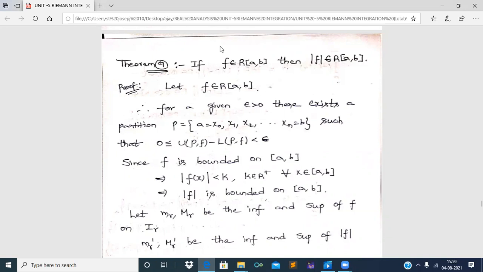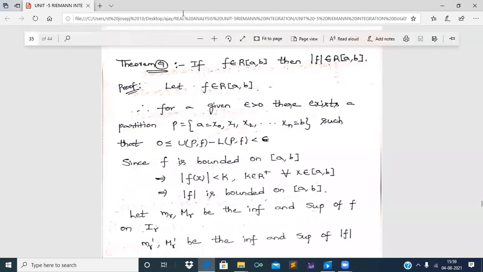Now let us prove the statement. If f is Riemann integrable, then modulus of f is Riemann integrable. So what is to be assumed? We have to assume that the function f is Riemann integrable.